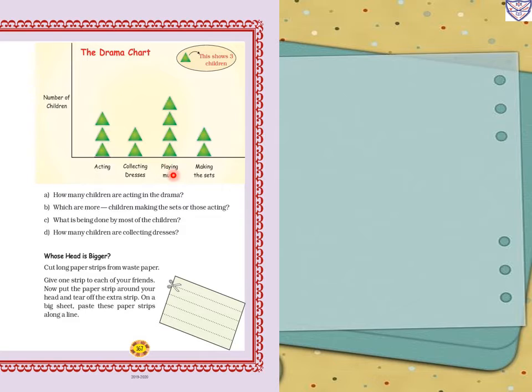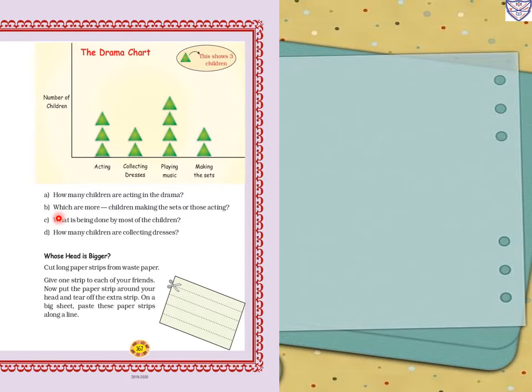Now playing music. So 1, 2, 3, 4. One triangle equals 3 children, so 4 means 4 multiplied by 3. 4 3s are 12 children playing music. Then making the sets. How many triangles? 2. So 2 3s are 6. 6 children.